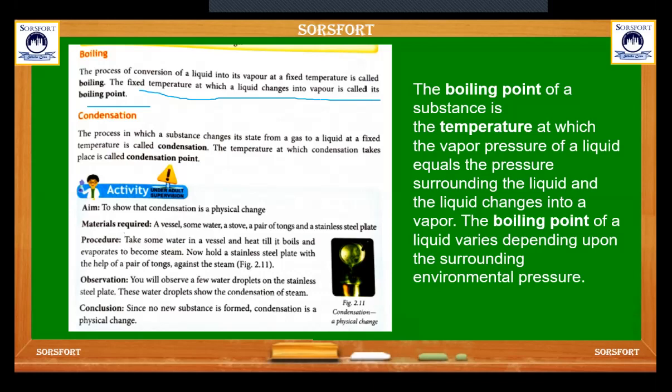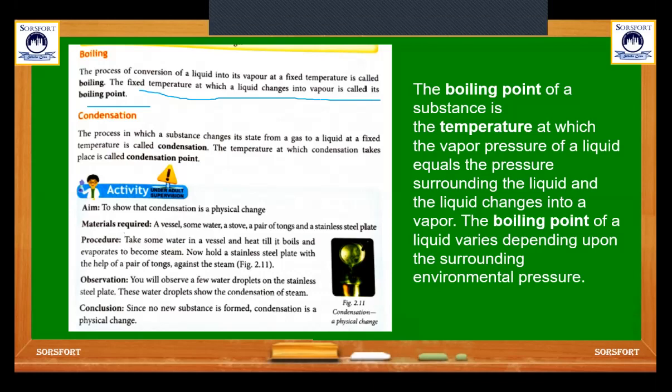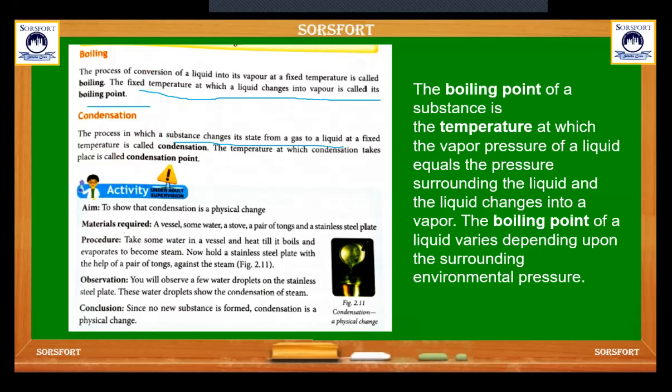So this is the example of condensation. First, what do you mean by condensation? The process in which a substance changes its state from gas to liquid at a fixed temperature is called condensation. The temperature at which this happens is called condensation point. To show that condensation is a physical change, what materials are required? A vessel, some water, a stove, a pair of tongs and a stainless steel plate.